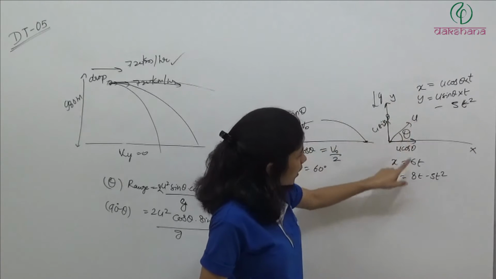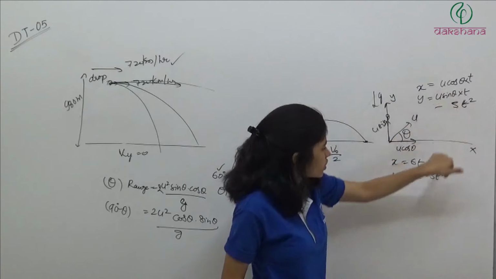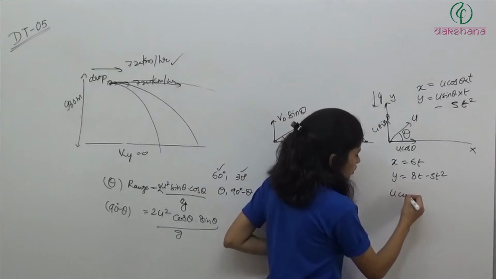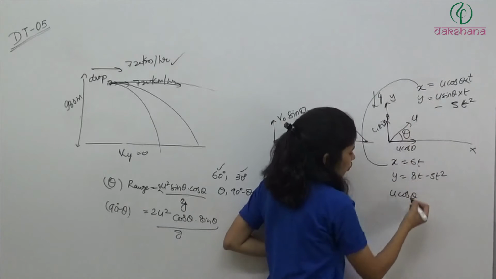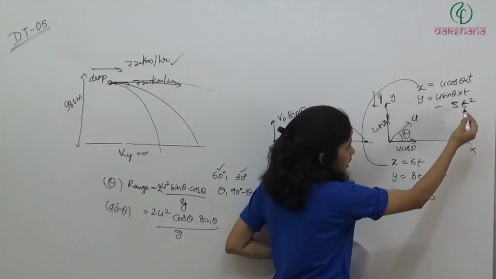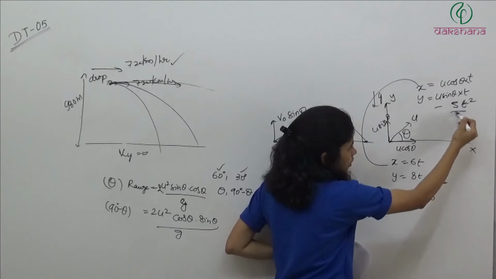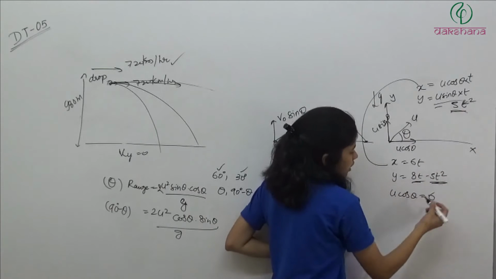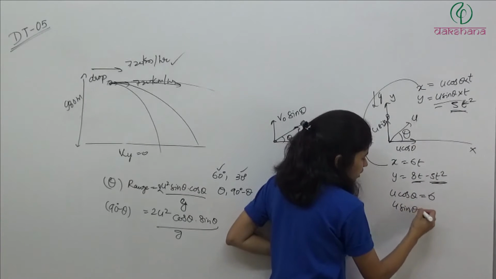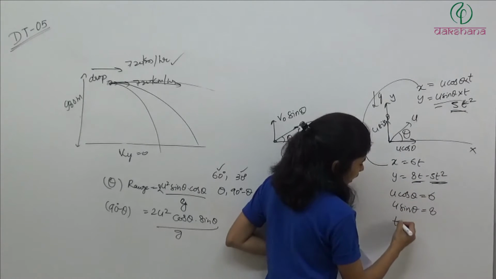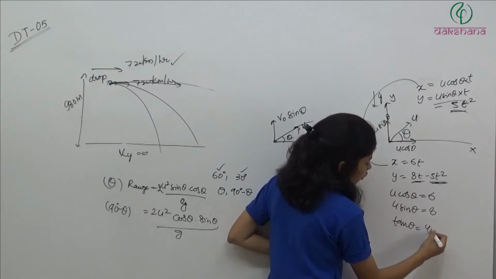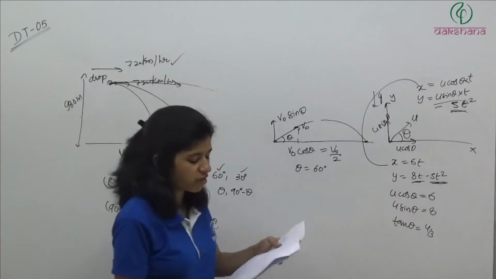So if you compare these, we have u cos theta is equal to 6. And if you compare 5t square with 5t square, and 8t with u sin theta t, we have u sin theta is equal to 8. So from here we are getting tan theta is equal to 4 by 3, theta is equal to tan inverse 4 by 3.